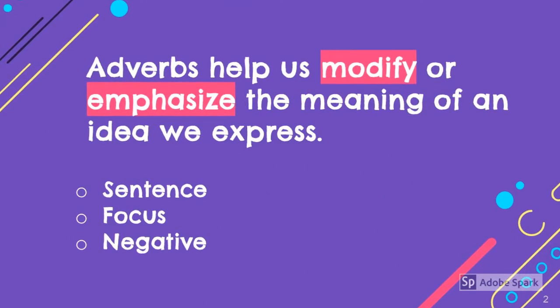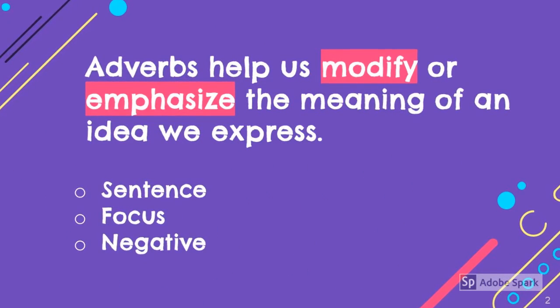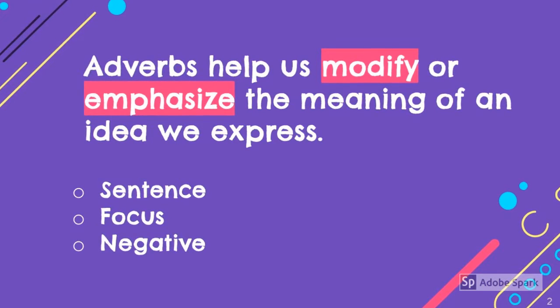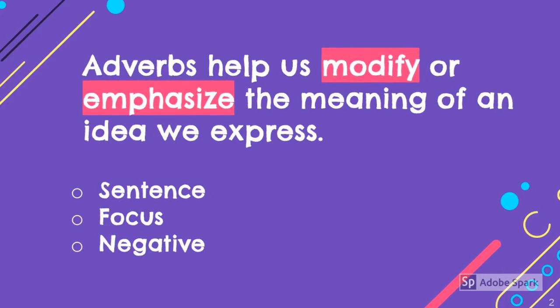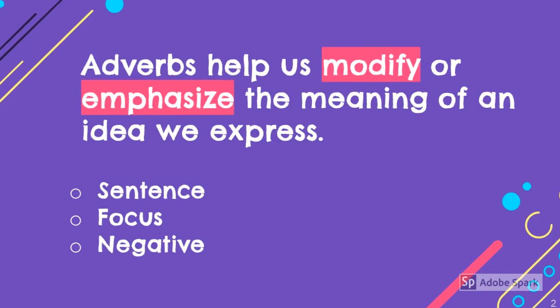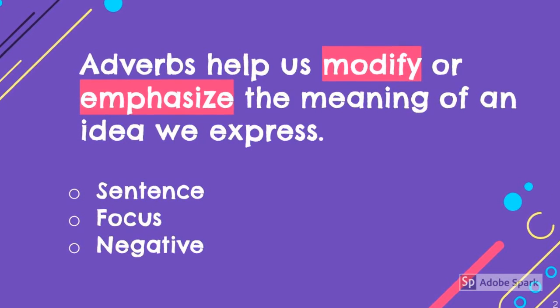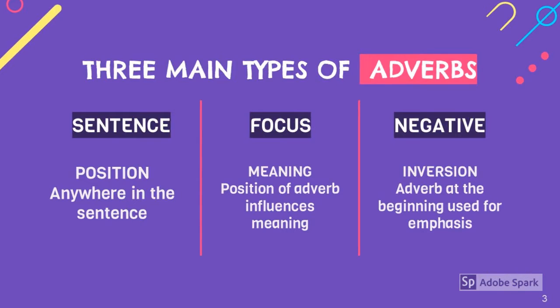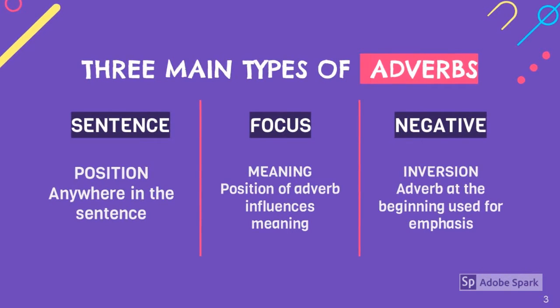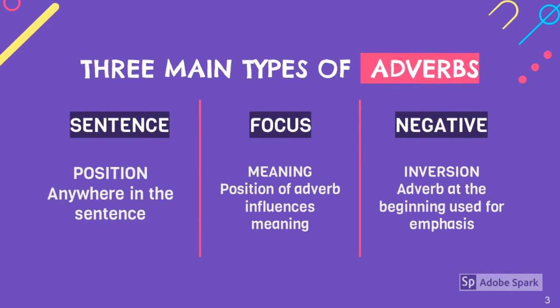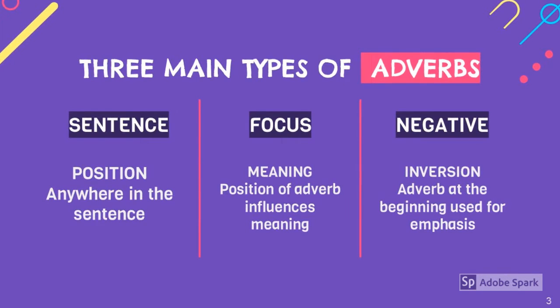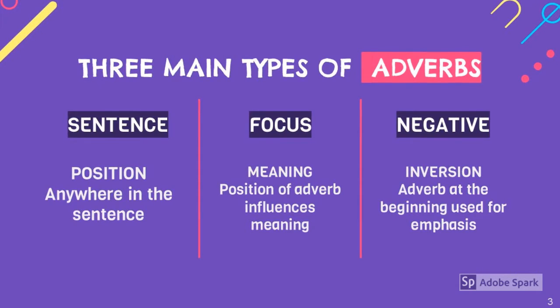As we have seen, in this unit we're practicing three types of adverbs: sentence, focus, and negative. And they help us modify or emphasize the meaning of an idea that we want to express. There's a key aspect for each of these types of adverbs. Sentence adverbs can be placed anywhere in the sentence without changing the meaning of the idea. However, focus adverbs, depending on where they are placed, can change totally the meaning of what we want to express.